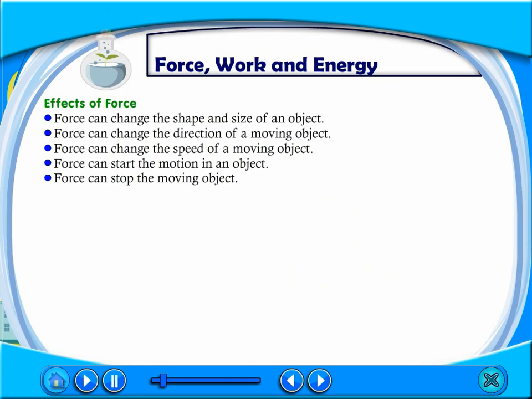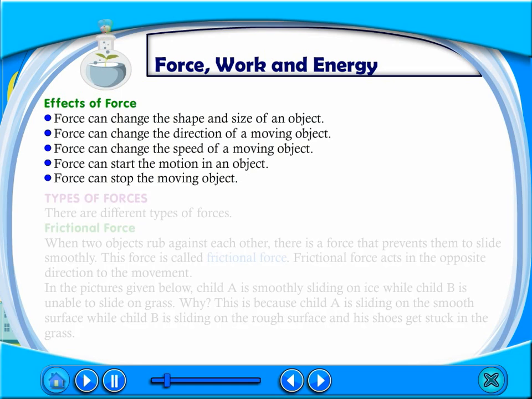Effects of force. Force can change the shape and size of an object. Force can change the direction of a moving object. Force can change the speed of a moving object. Force can start the motion in an object. Force can stop the moving object.